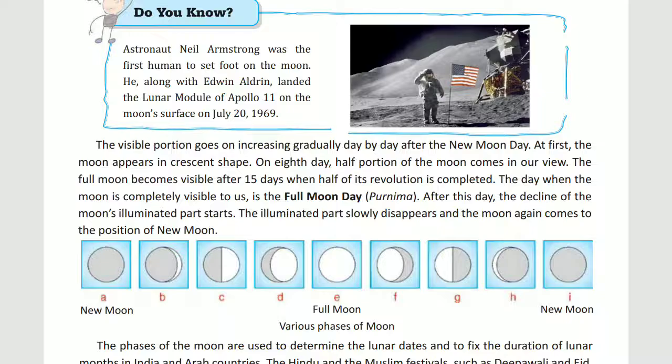Then slowly, what happens? It becomes invisible, and at last it is again the formation of the new moon. So in a month there is 1 time Amavasya and 1 time Purnima.